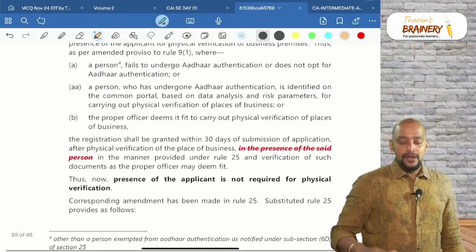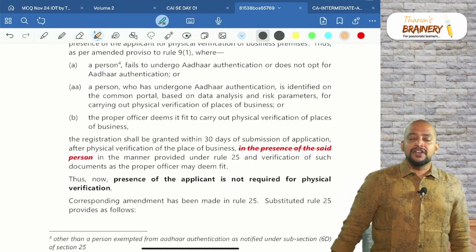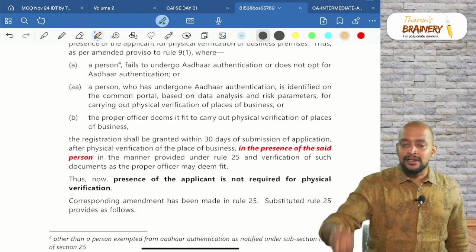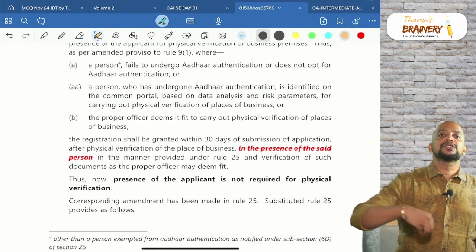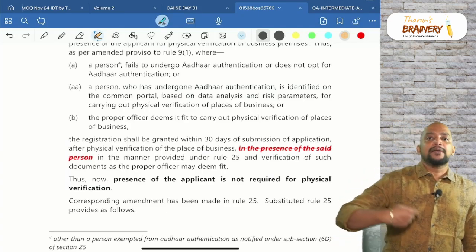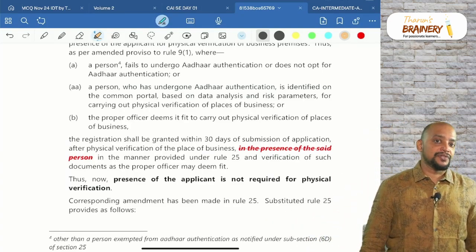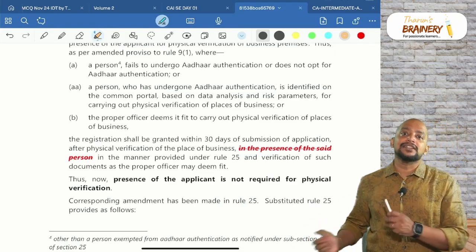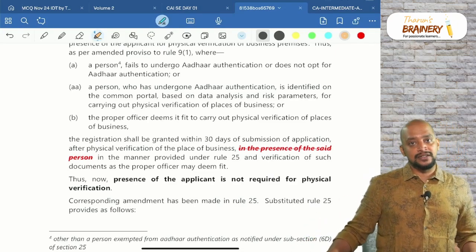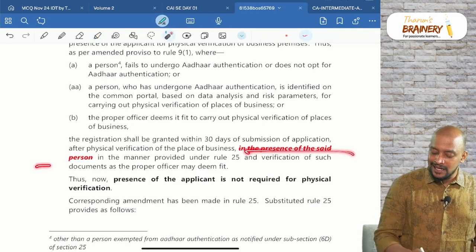Then one more point is that at the time when the officer is coming for physical verification, whether the registered person or the person who is making the application should be present, it is not necessary. For example, I am making an application for registration for my premises, but I am taking classes here. I may not be there in my premises. Is it okay? Yes. Because the presence of the person is not required now.